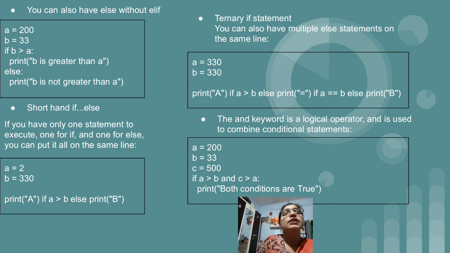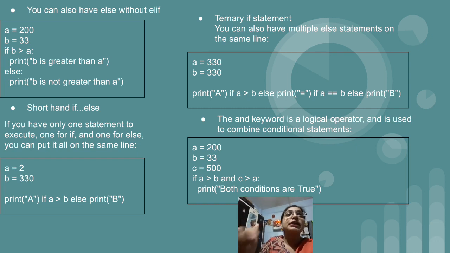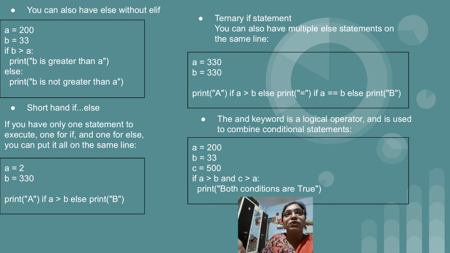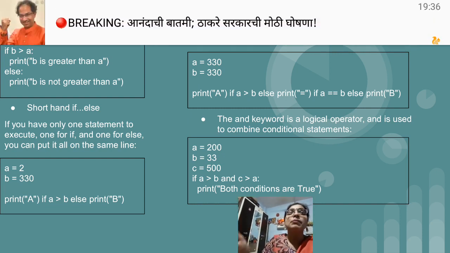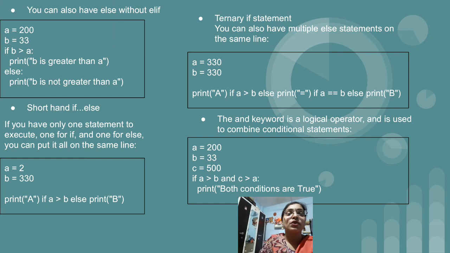In case of ternary if statement, just see the example. We have initialized two variables, a equal to 330, b equal to 330. Then I have written print a, which is one statement we want to display if a is greater than b. If a is greater than b, the a statement is going to get displayed. If this condition is false, then else we will print equal to.